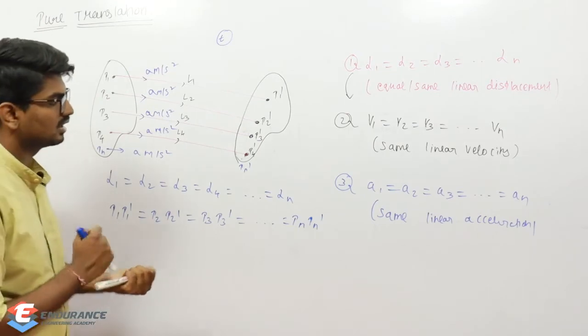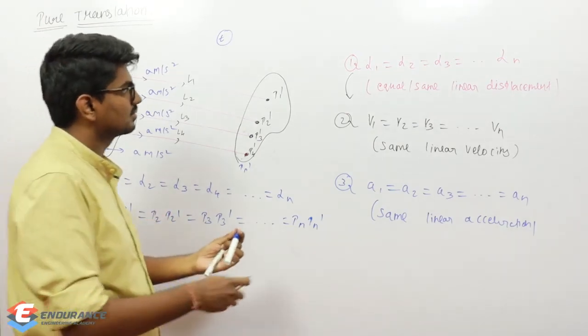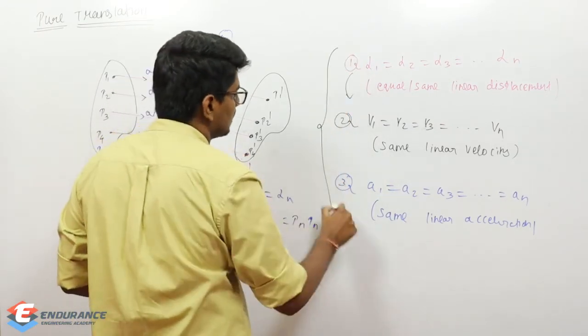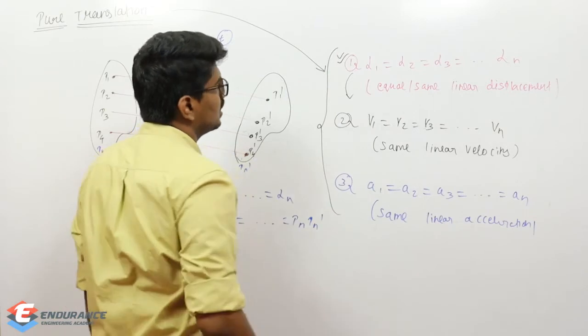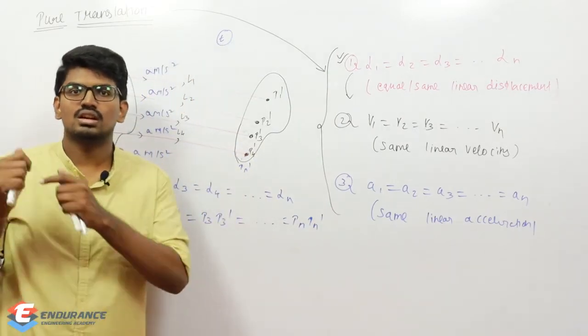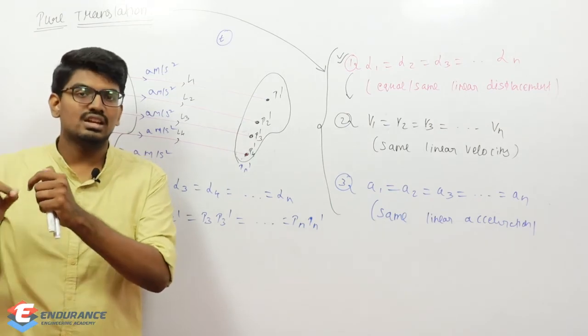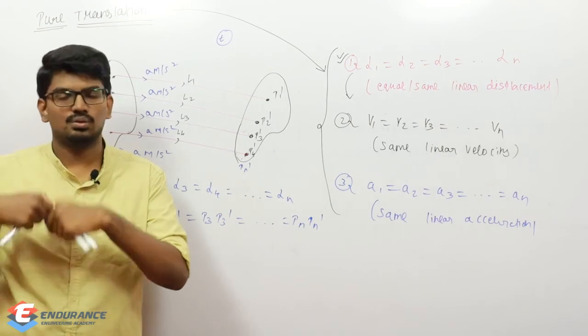Now coming to the final point. So these are the three outcomes or conclusions of pure translation. The basic definition of pure translation is: linear displacement of each and every point in the rigid body should be the same.